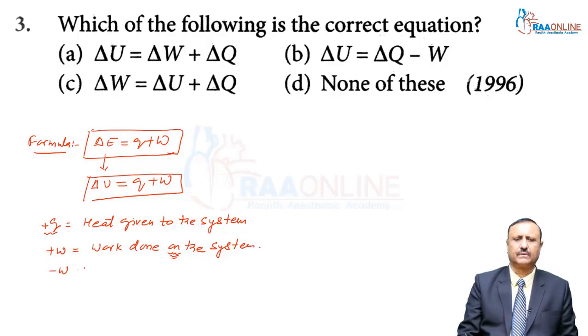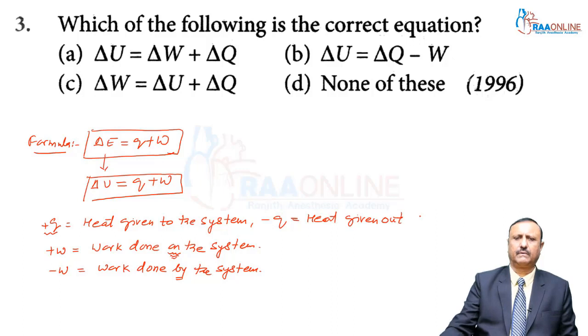Minus W means work done by the system. So my dear students, work done by the system is minus W, work done on the system is plus W, plus Q is heat given to the system, and minus Q means heat given out from the system. When heat is given out from the system, it means minus Q.